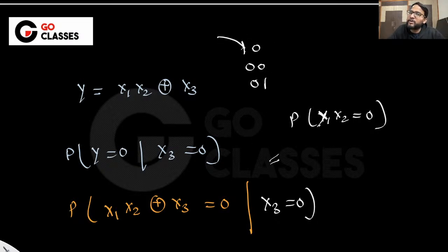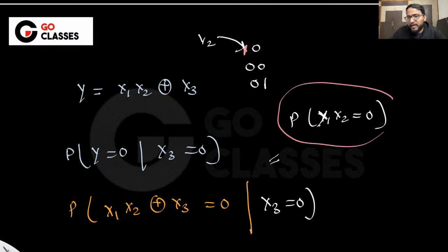The probability of x1 being 1 should also be given that x3 is 0. But since it doesn't matter, because x3 will take 1 with 1 by 2 probability irrespective of whatever value it's taking, right? So theoretically you have to work with the reduced sample space, but here the reduced sample space won't matter because the things are independent. See, now I have put the value of x3 equal to 0 and I'm removing a dependency. That's fine, that's not an issue.